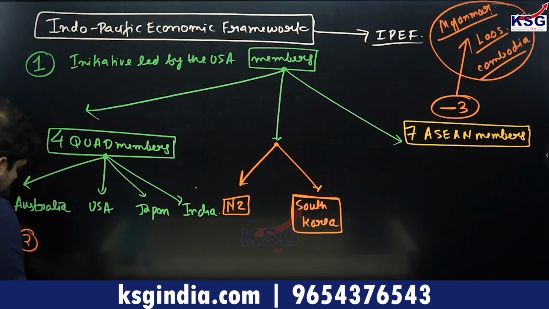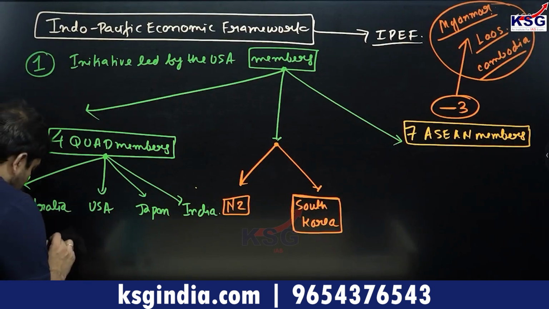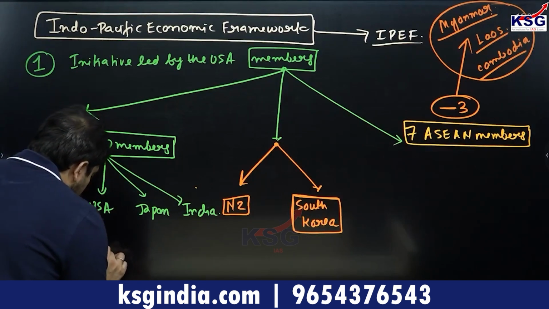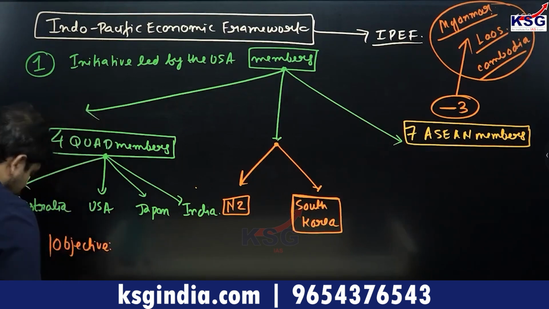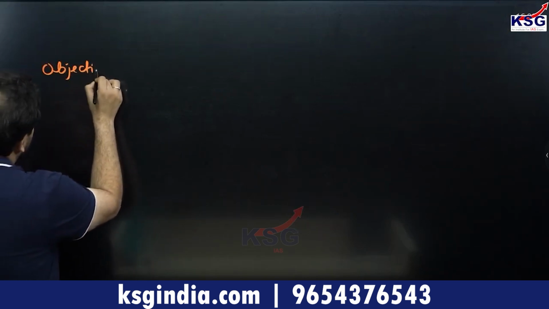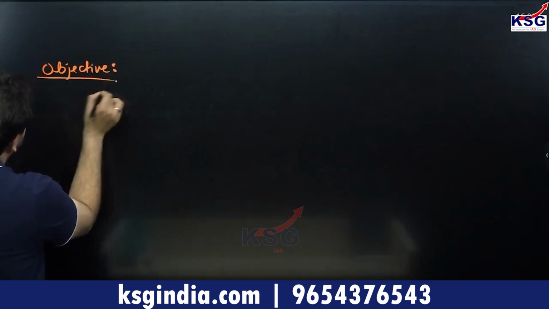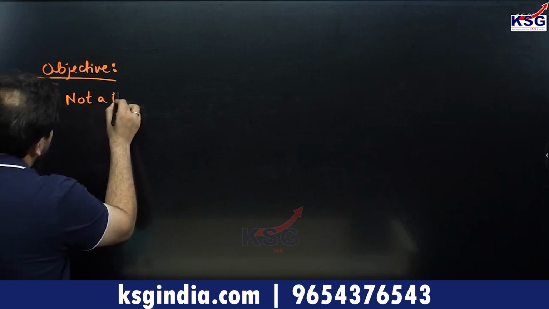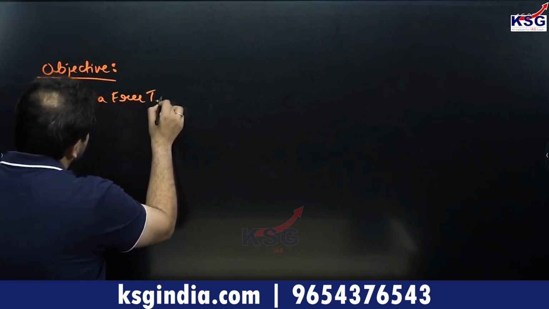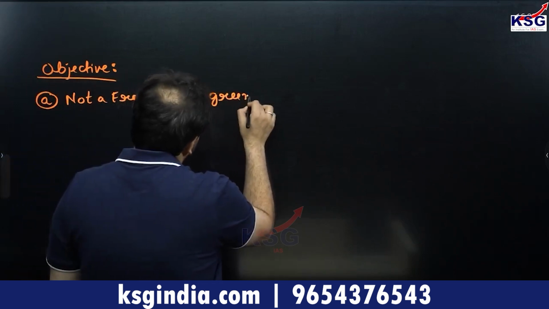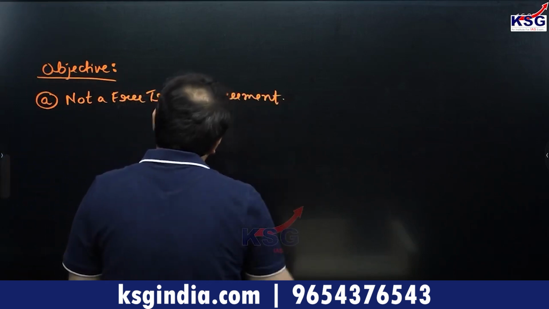The second thing we can understand after composition is the objective of the Indo-Pacific Economic Framework. First of all, it is not a free trade agreement. That is what you have to understand very clearly.